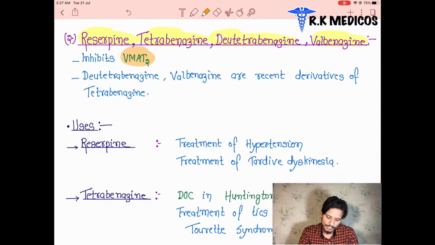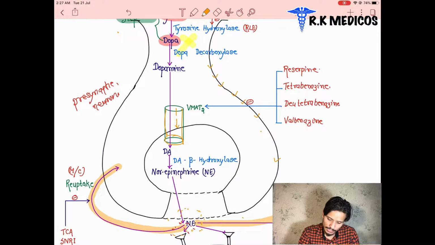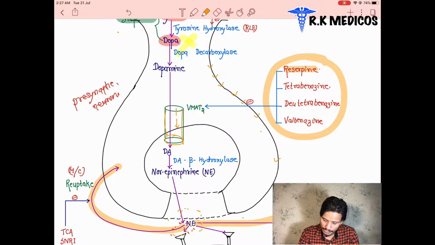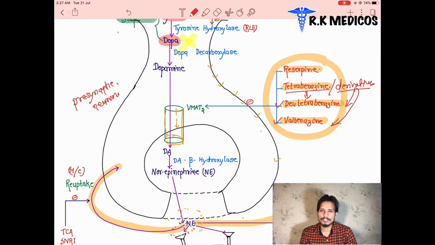So we can see in this picture the list of drugs: reserpine, tetrabenazine, deutetrabenazine, and valbenazine. We can see these two drugs, deutetrabenazine and valbenazine, are derivatives of tetrabenazine. They are derived from tetrabenazine. So the VMAT gets inhibited.